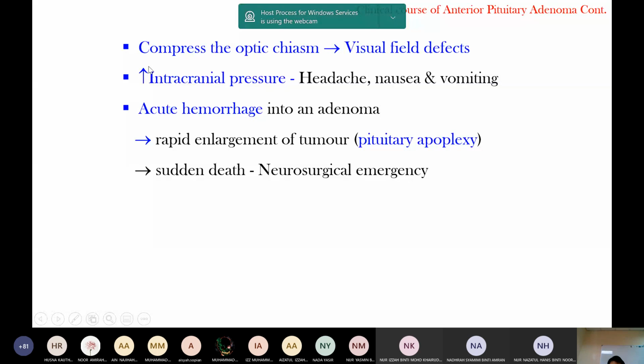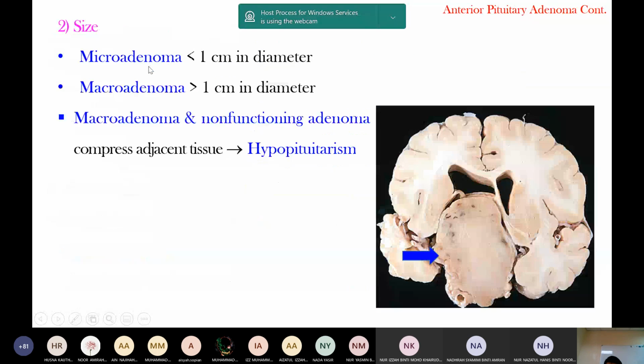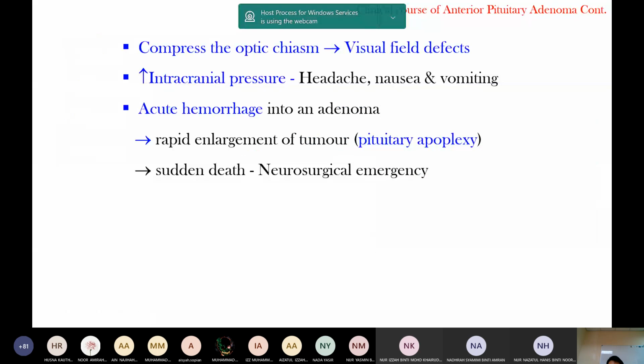Just now I mentioned that here this is the pituitary gland and this is the brain. When it enlarges, the brain is in a confined space, so it leads to increased intracranial pressure. So for the tumor effect, if small, it first compresses the optic chiasma. If big, it increases intracranial pressure, which presents with headache, nausea, vomiting.